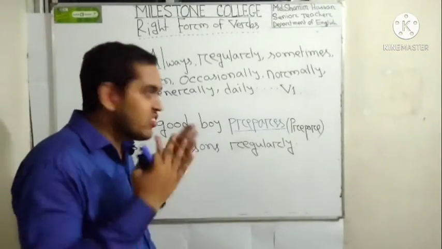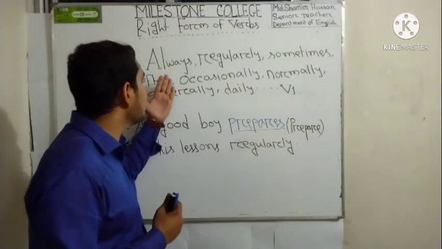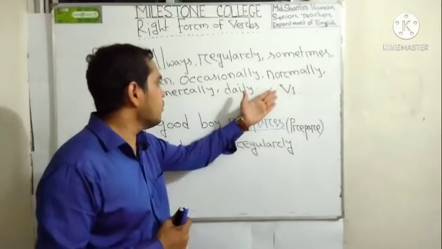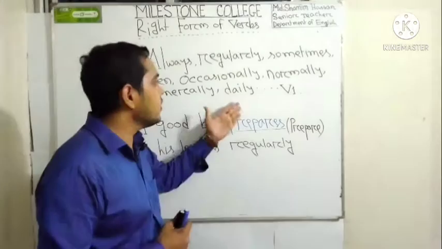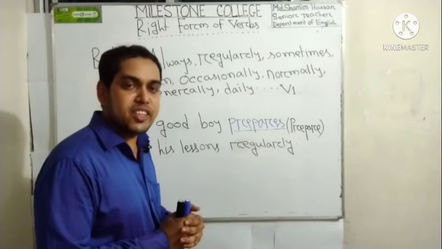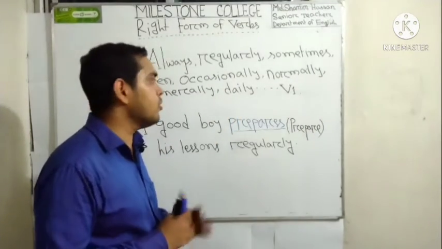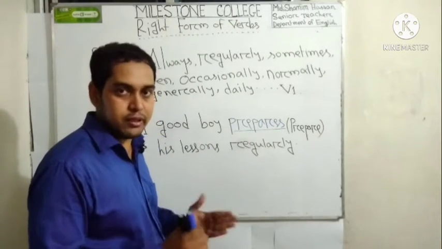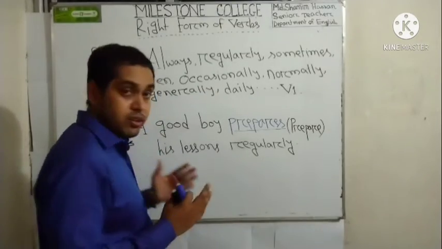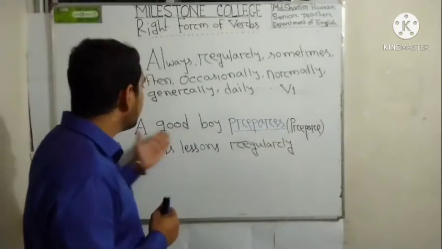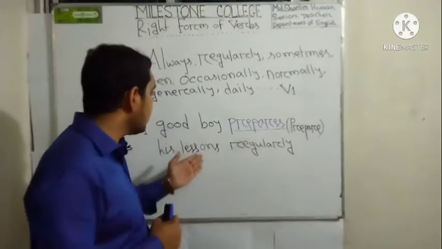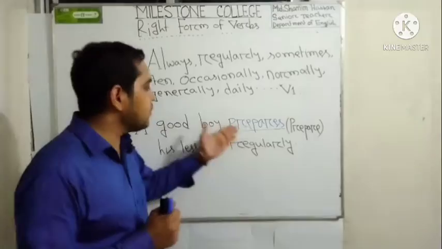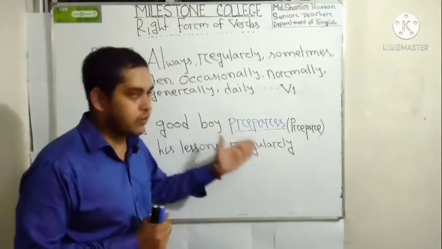My dear learners, let's see, if we find always, regularly, sometimes, often, occasionally, normally, generally, daily, etc. in any sentence, then you have to use just be1. That means the present form of the verb, right? So here we can give an example: "A good boy prepare his lessons regularly", but we have to use here "a good boy prepares his lessons regularly".